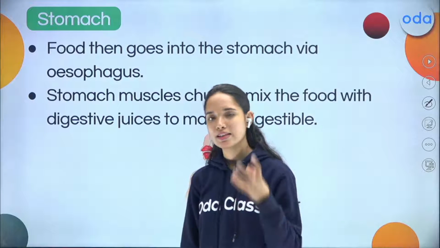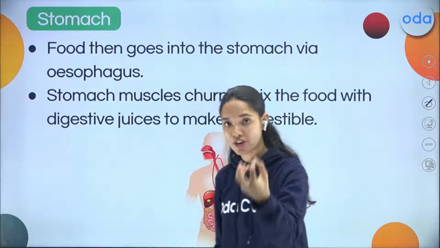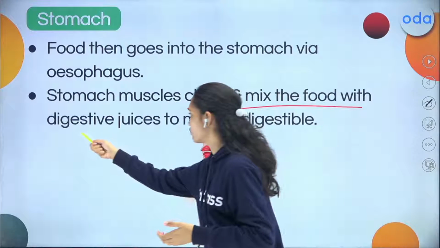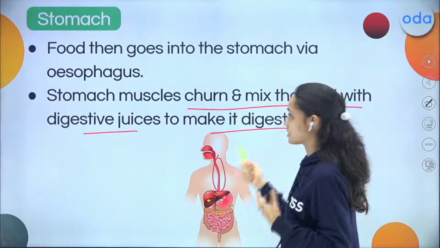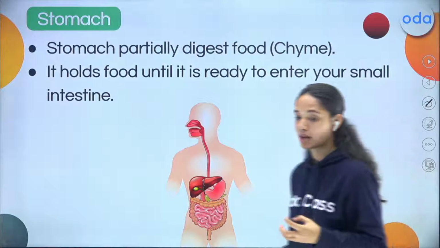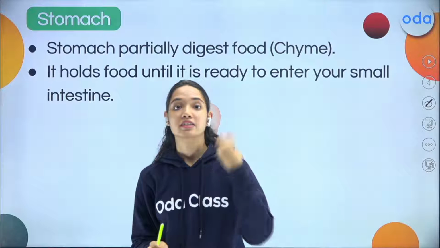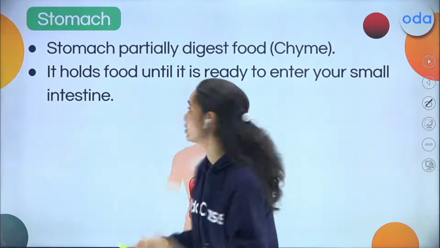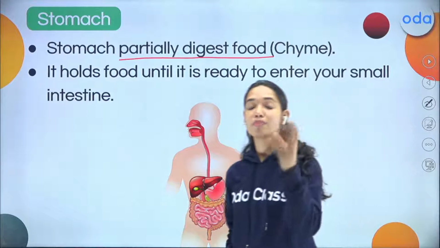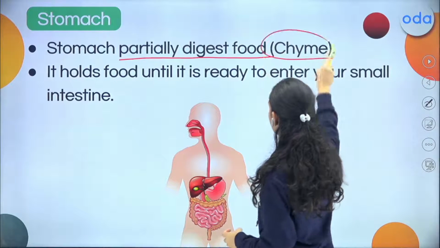Inside the stomach, basically, the stomach is a muscular organ. It has muscles, and the muscles present in the stomach churn and mix the food with digestive juices to make it digestible. Okay, and remember children, in the stomach there is never a complete breakdown. Always in the stomach you will find the partial breakdown of food. Okay? The stomach partially digests the food, and that partially digested food is known as chyme.